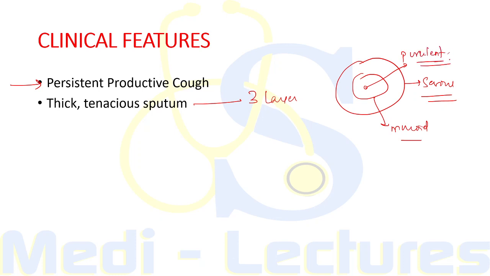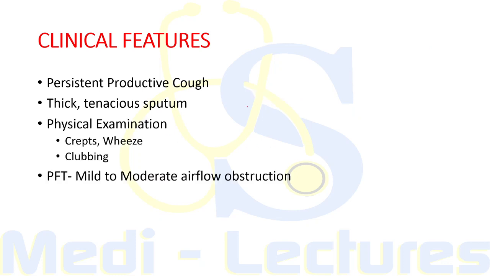So, typically the sputum is triple layered. When we come to physical examination, there are coarse crepts along with wheeze, and some patients have occasional clubbing.